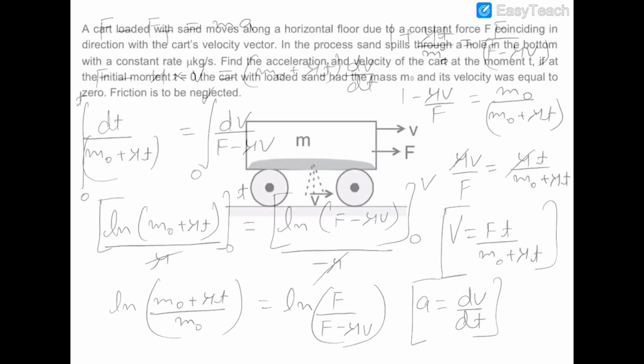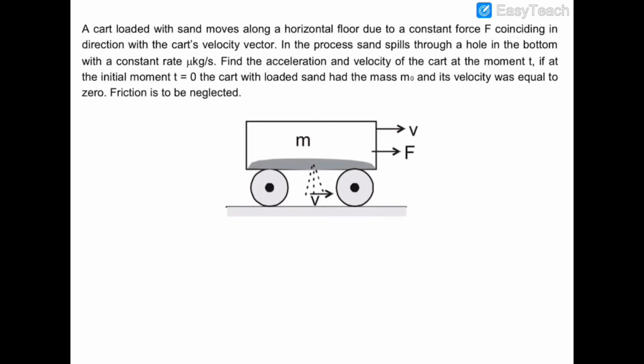Thank you. In this question, there is a cart which is loaded with some sand of mass m naught initially, and this cart is moving on a horizontal floor where there is no friction, and a constant force F is acting on this cart. Initially the velocity of this cart was 0, and due to some hole in the bottom of the cart, the sand is being spilled out through the cart at a constant rate of mu kilogram per second. This is given in the question.